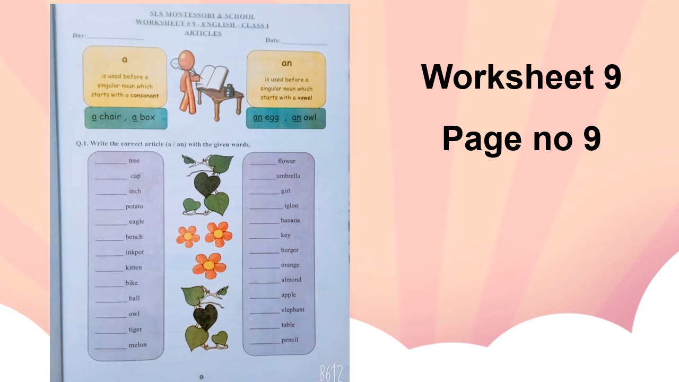Dear children, open page number 9, worksheet number 9 of your English workbook. Prepare your page by writing day, date, and classwork. Question number 1 is, write the correct article a or an with the given words. Try to do this on your own.